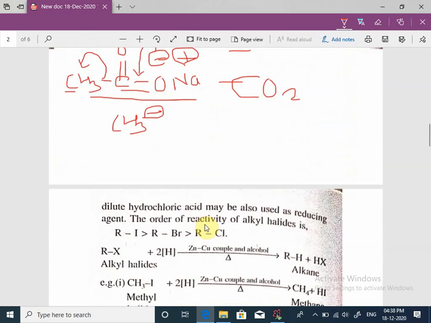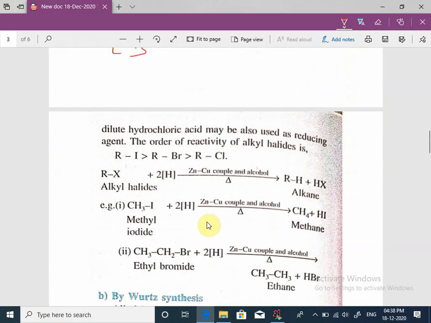Next method is from alkyl halides. This is nascent hydrogen. What is meant by nascent hydrogen? This nascent hydrogen is formed when there is reaction between zinc copper couple and alcohol, zinc copper couple and ethyl alcohol.